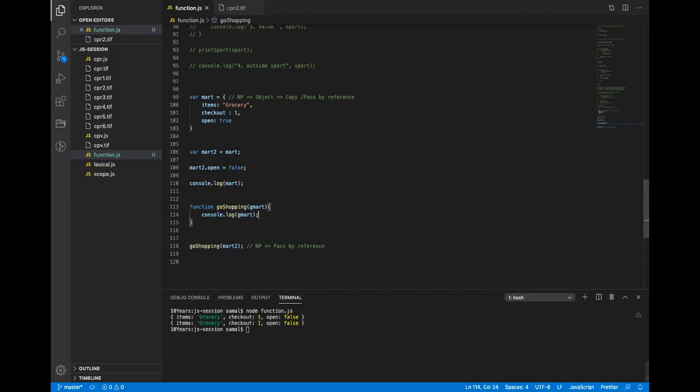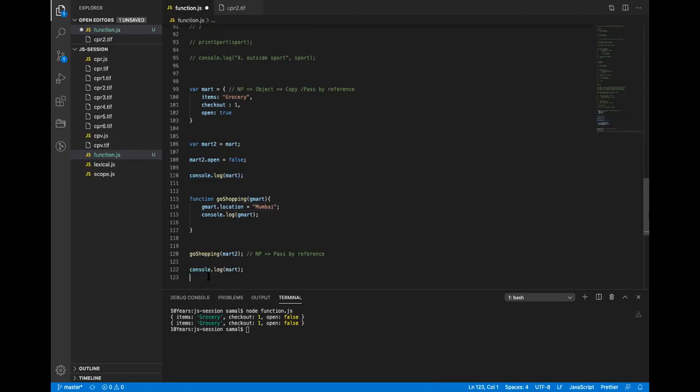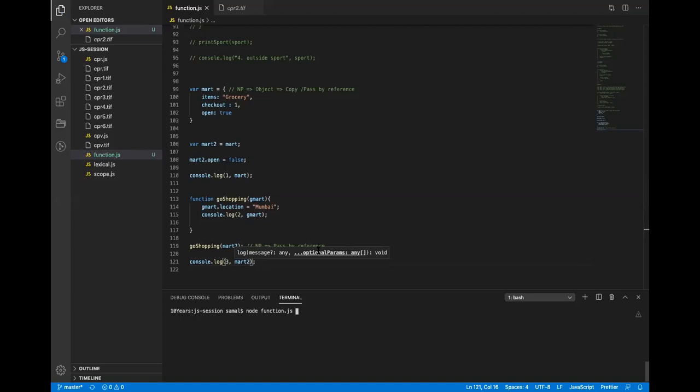But if I set gmart.location to Mumbai, and here I add a list, 1, 2, 3. Now tell me the output. What do you think? What will be the value here? Will location get updated or not?